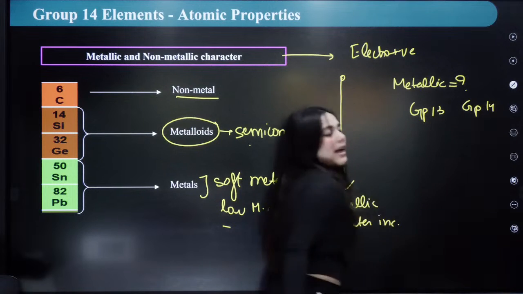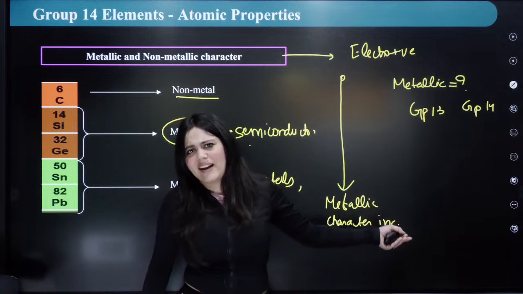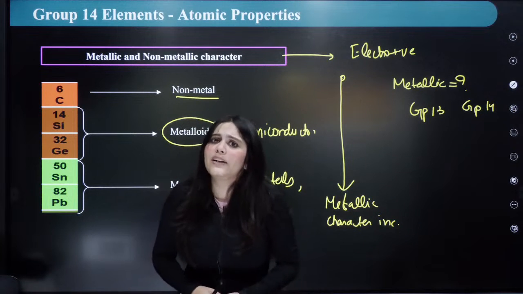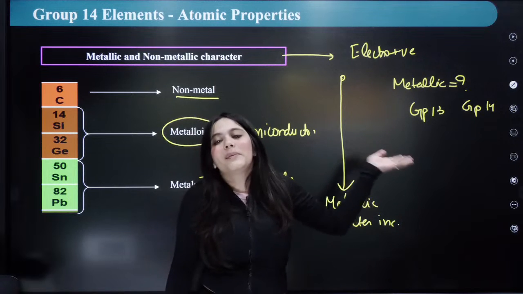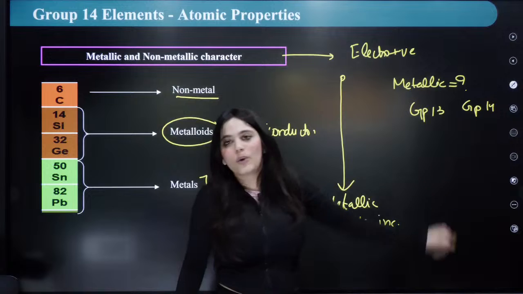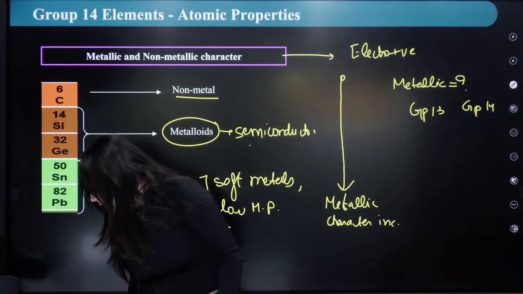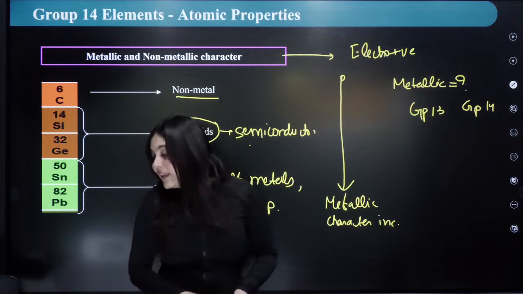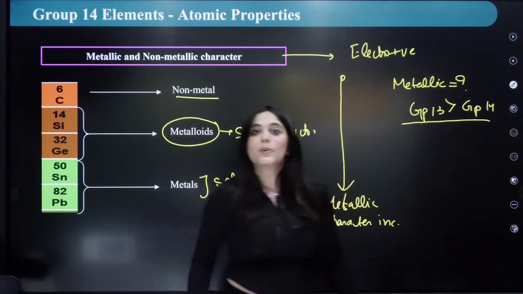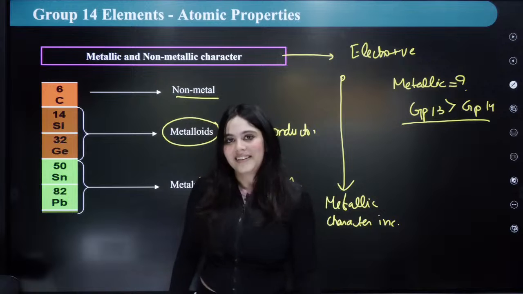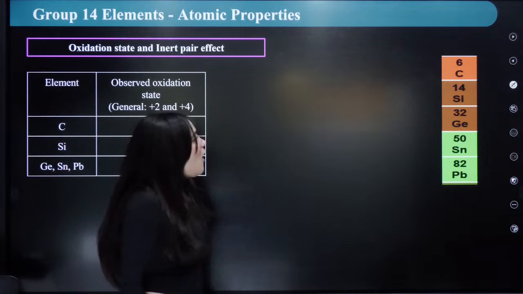Please answer this. Just now I told you about electronegativity, right? So, which was more electronegative? Group 14. So, now tell me, which is more metallic in character? Is it group 13 or group 14? Who can tell me? So, group 13 will be the more metallic group, right? Right? Now, moving on to the next, oxidation state.